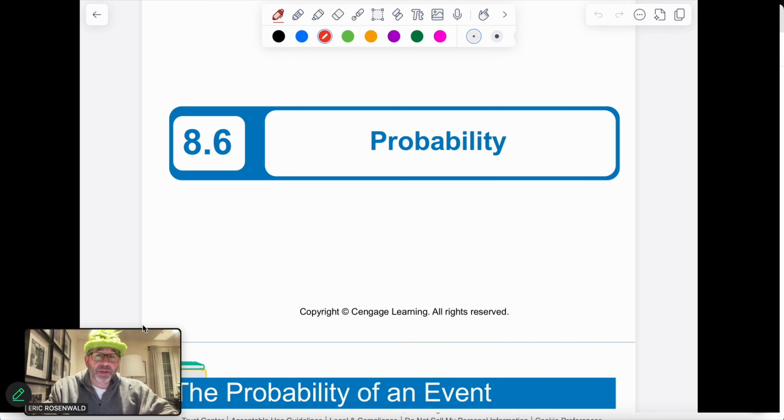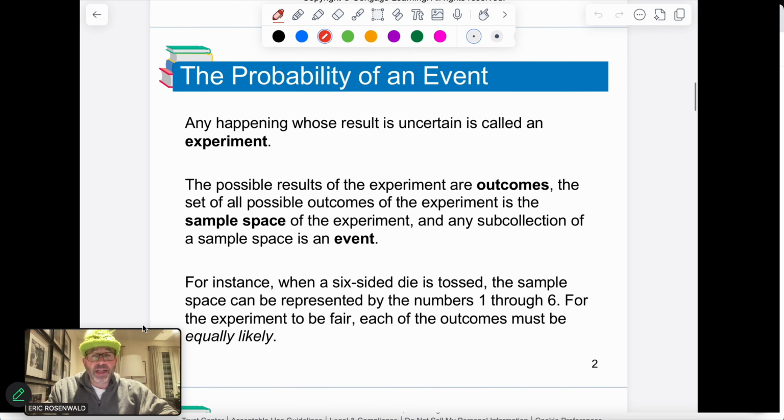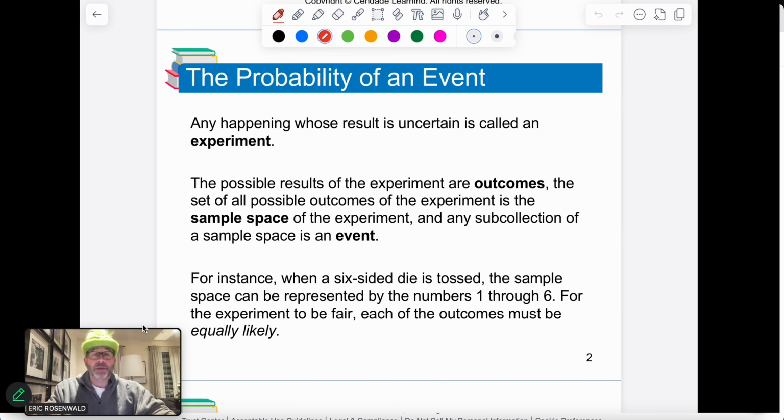So with probability, what we're talking about is fractions and percentages, and we're talking about the chances of things actually happening versus not happening. And so for the probability of an event, before we dive into these problems, we have to know the lingo a little bit. When we talk about any happening whose result is uncertain, we call it an experiment. The results of the experiments are called outcomes. And then the sample space is all of the possible outcomes that can take place.